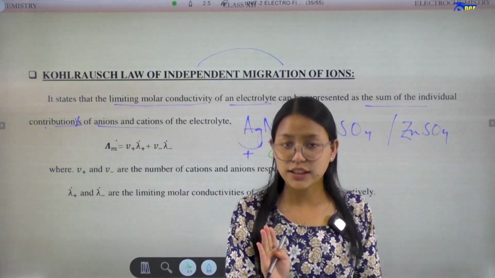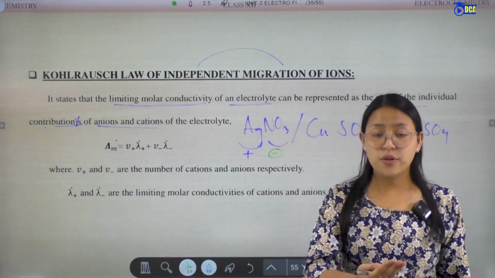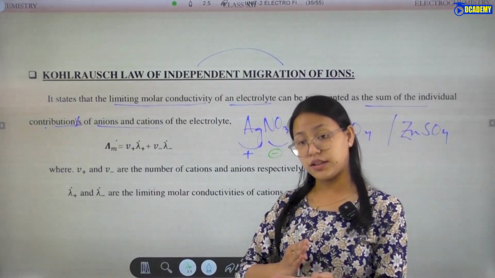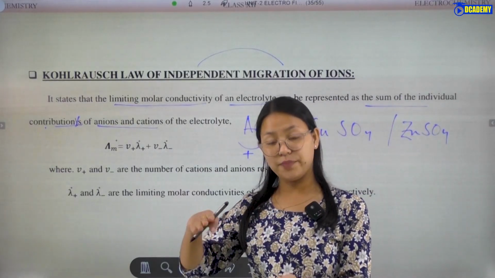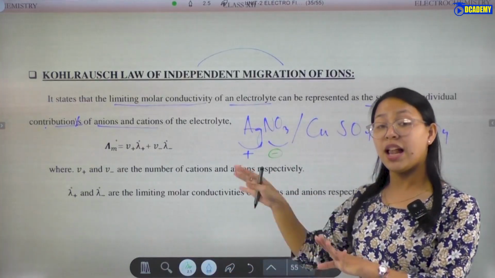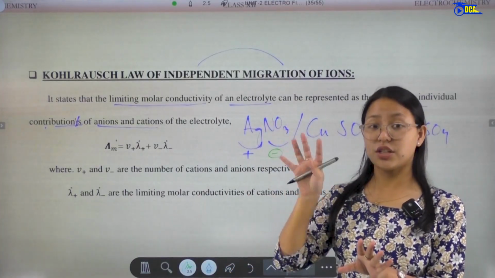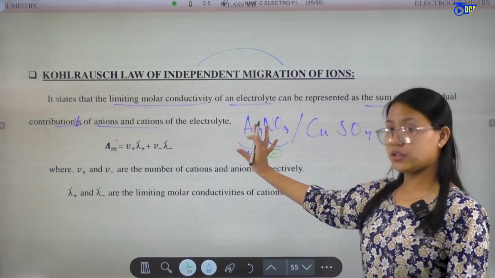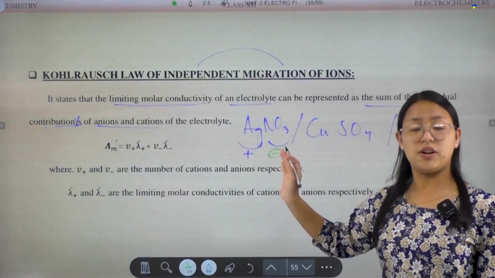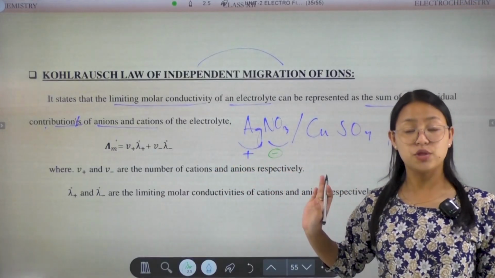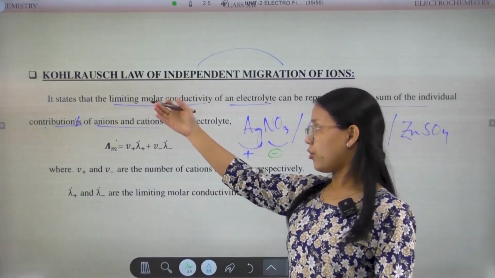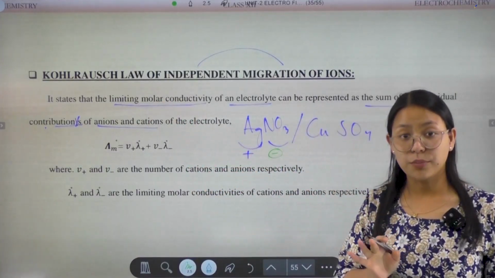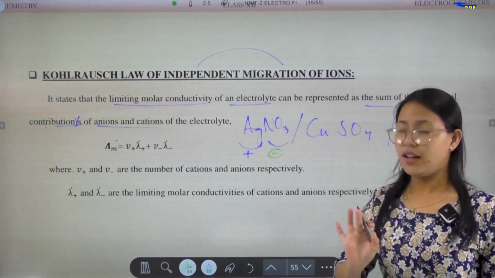When electric current passes, the amount of concentration, the total amount of positive ions and negative ions, comes in, and this is Kohlrausch's law.